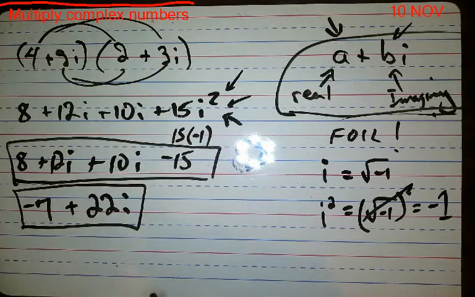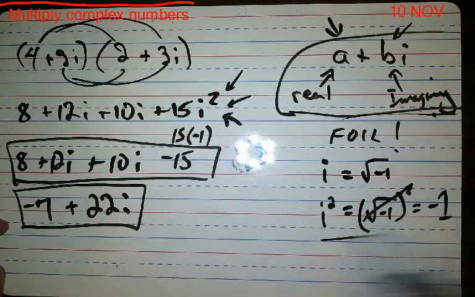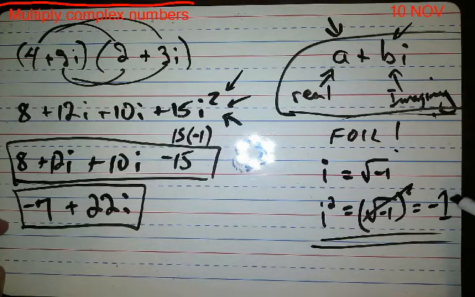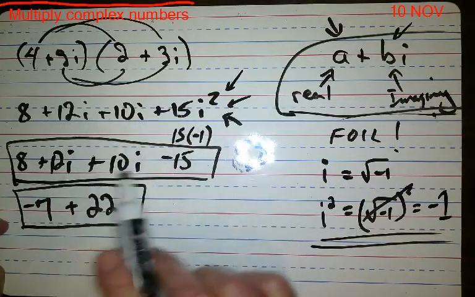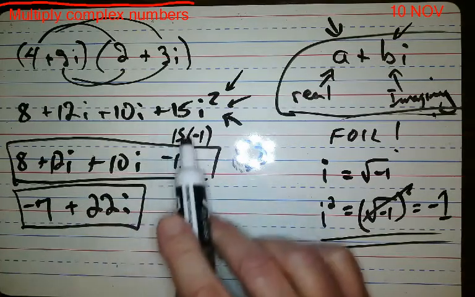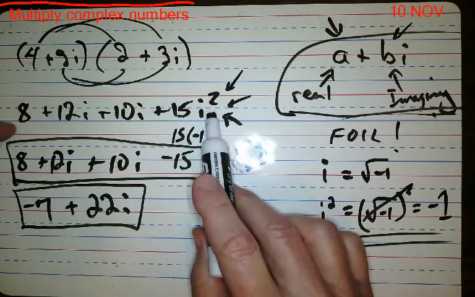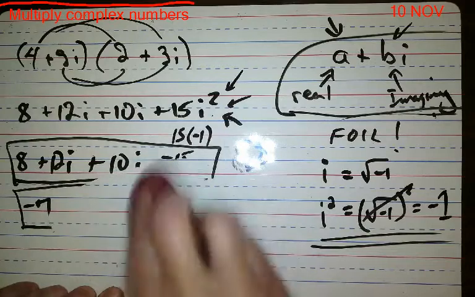You say, what? Yes. So the most important thing to remember is when you have i squared, you really have -1. Whenever you write these down, you combine the like terms: you combine the i's together, and you combine the real numbers together, because this is a real number, and this as well. So you have to get the real parts together after you multiply, and the imaginary parts together after you multiply. Let's do it again.